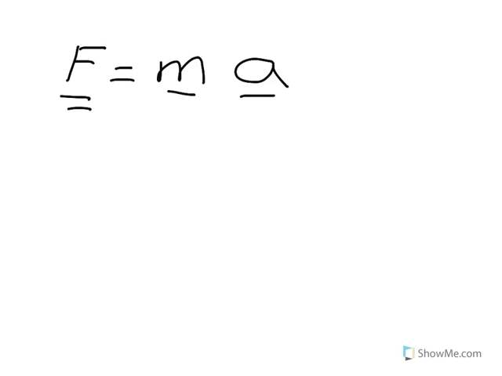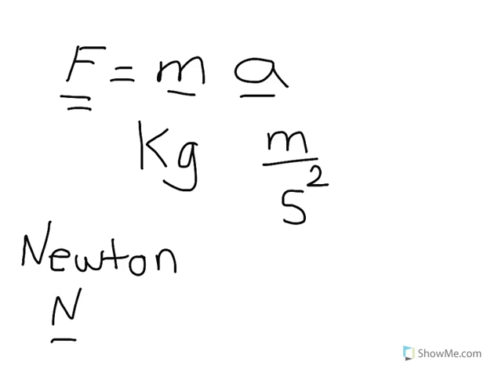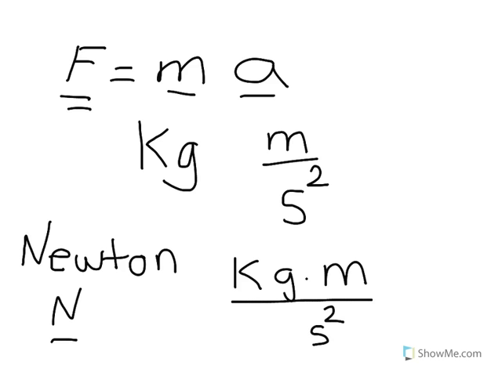Okay, so let's talk about units for a second, just so we can kind of understand what the force is really saying and how that came to be. So mass, in SI units, is measured in kilograms, and acceleration is meters per second squared. And we'll get into acceleration a little bit more in a second, talk about why that is. So then the unit for force is the Newton. Actually, I'll write that down. Newton, usually just abbreviated with an N. And, as you can imagine, that is actually kilograms times meters per second squared. And so that is basically what it looks like.